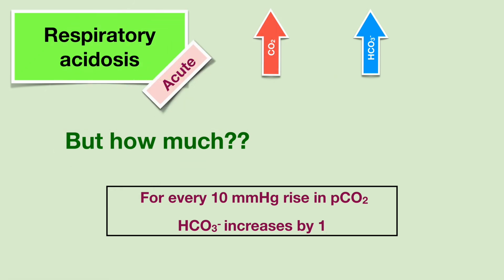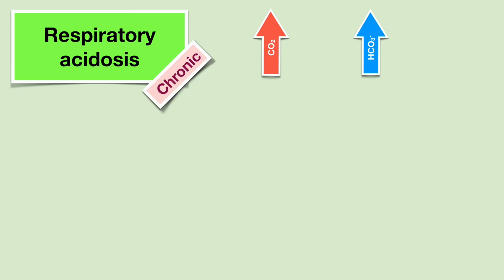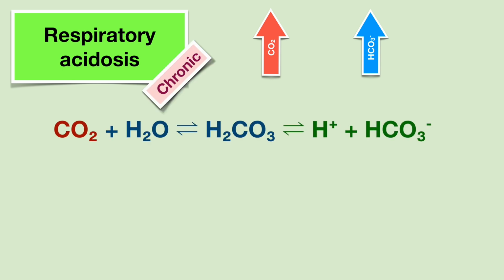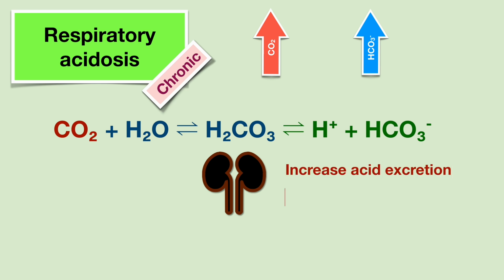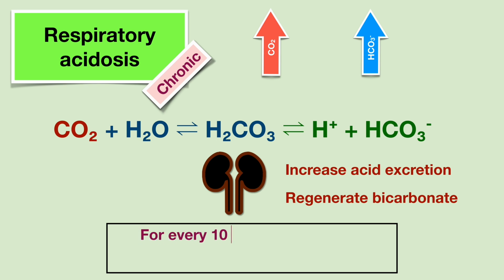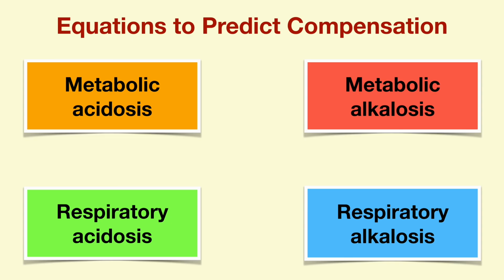But when this process has been going on for a while, which is chronic respiratory acidosis, the game changes, because now the kidneys have to step in. Now they can change the equilibrium by increasing the excretion of the extra acid and can also regenerate bicarbonate. This process in a working renal system is much more efficient. So now for every 10 mm mercury rise in PCO2, the bicarb can increase by up to 4.